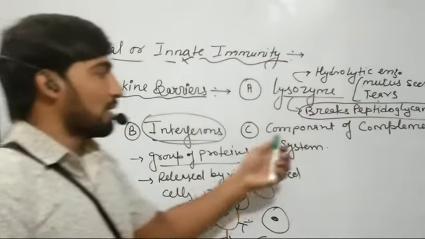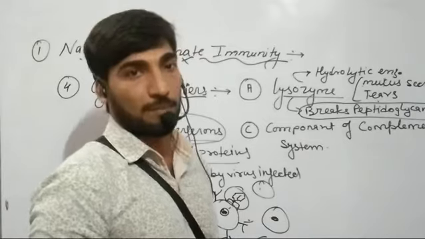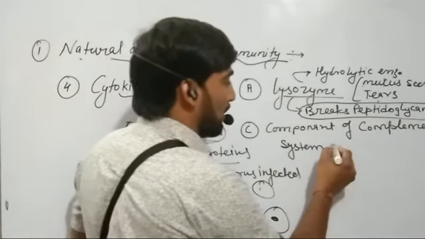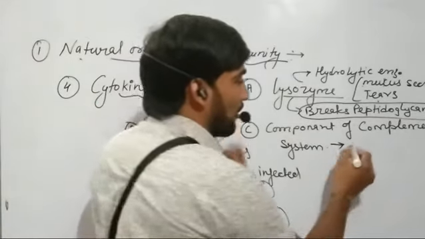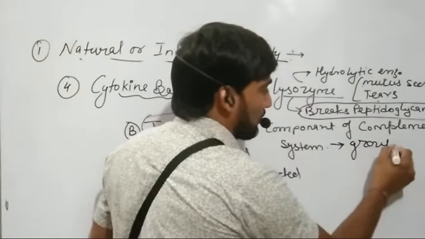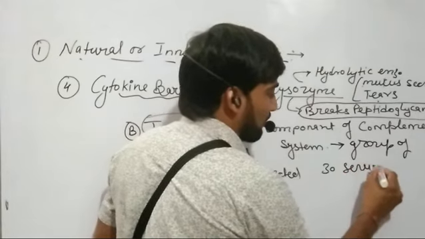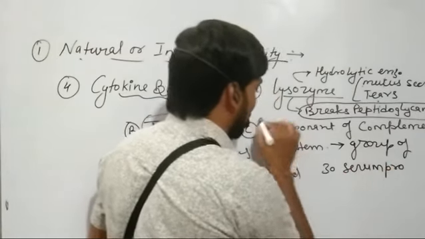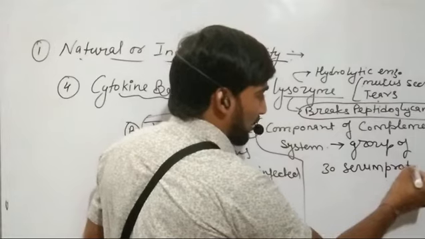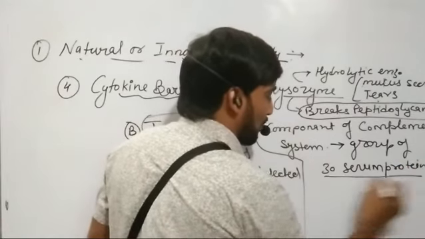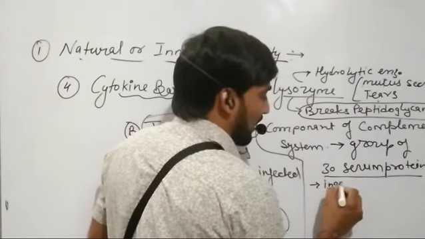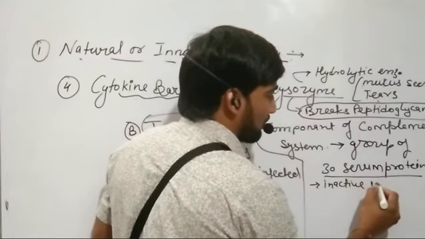Now the third is components of complement system. This consists of a group of 30 serum proteins, and these serum proteins are present in inactive form in our blood.